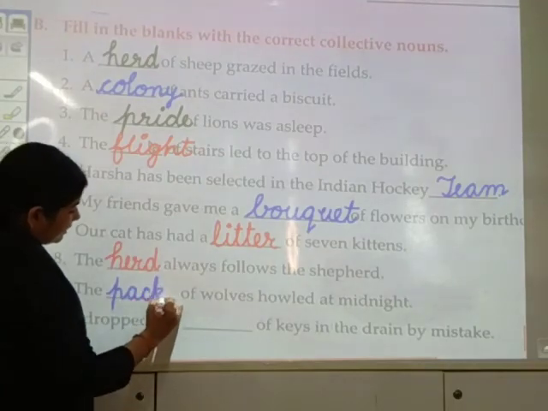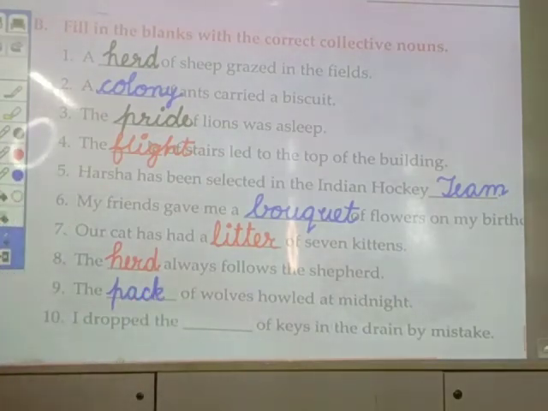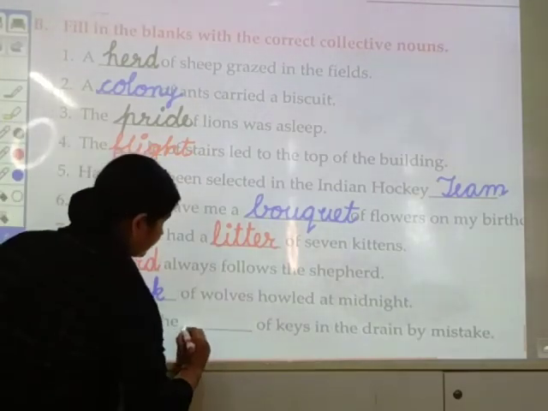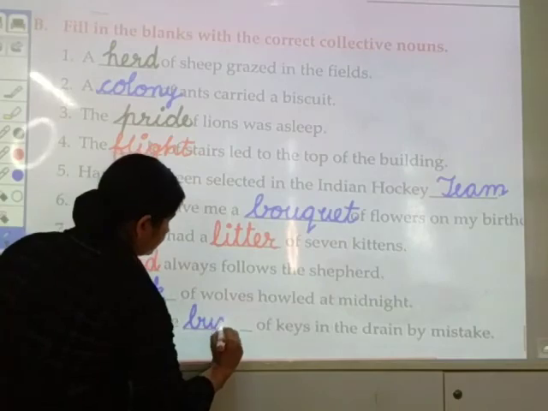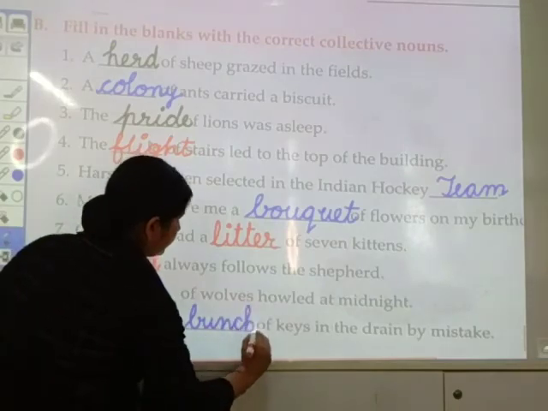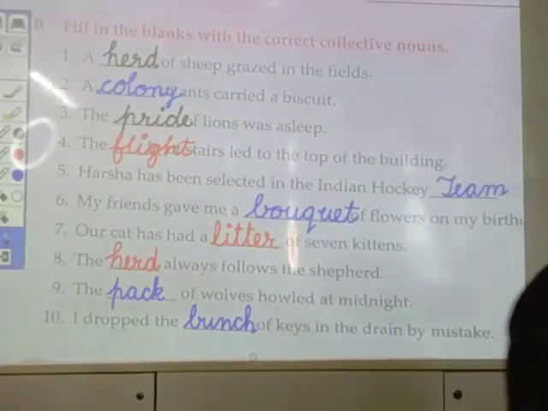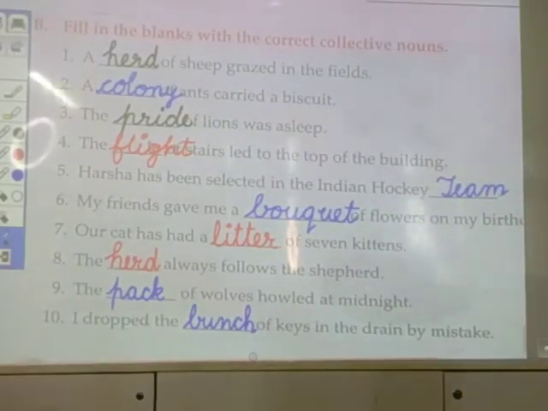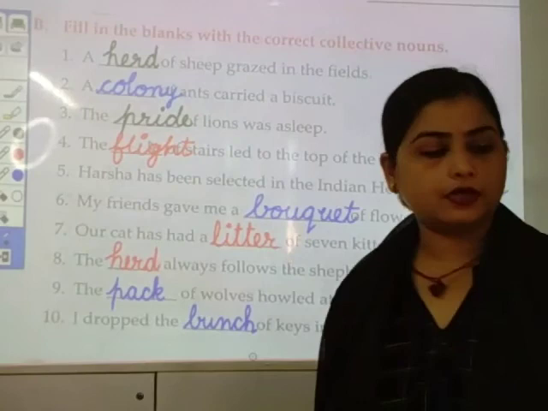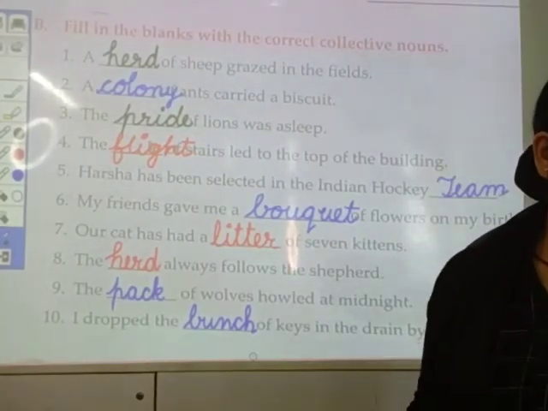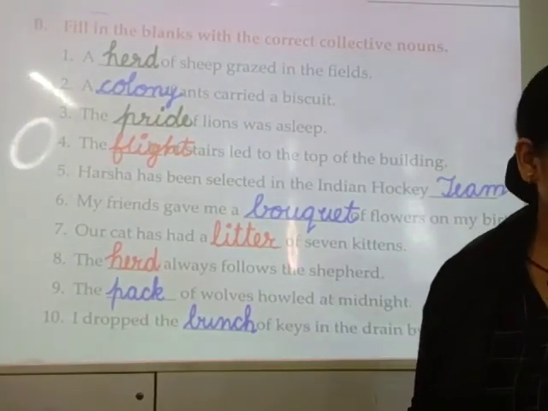That means when there are many wolves together, the group is called a pack. I dropped the bunch. B-U-N-C-H. Bunch. And class 3, here we have completed chapter number 4 from your grammar book, and the name of the chapter is Nouns, Common and Proper.